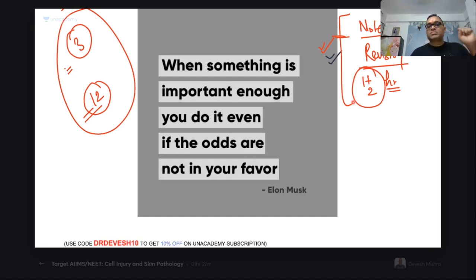Please remember my words. In the morning time, your mind is most fresh and you receive maximum. In the afternoon you will not receive anything, because all your friends will be there saying come for tea, come for lunch, come for dinner. So it will not be possible. I will always say that morning time is the best time to study and revise. Please remember. And when you are going for your exam, this will help you a lot.